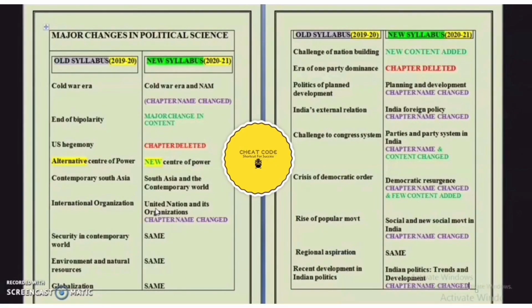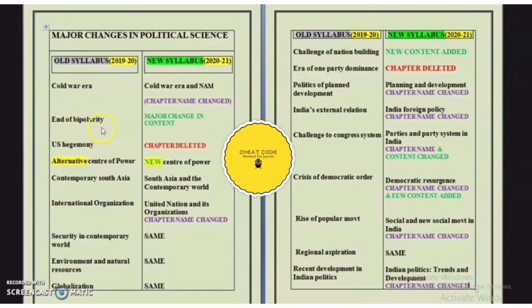So guys, let us start with a discussion of the political science syllabus. On the left side, you can see the old syllabus of 2020 and on the right side, you can see the new syllabus of 2021, that is the current year. Last year, the first chapter was Cold War era. This year, CBSE has changed the name of the chapter to Cold War era and NAM. NAM stands for non-aligned movement. That's why I have mentioned here chapter name change.